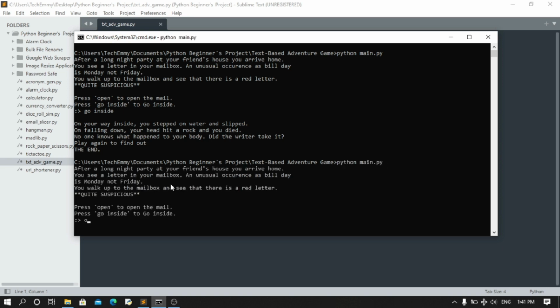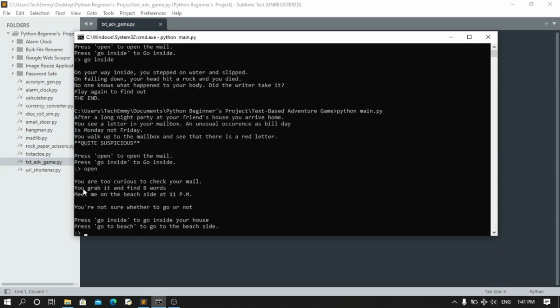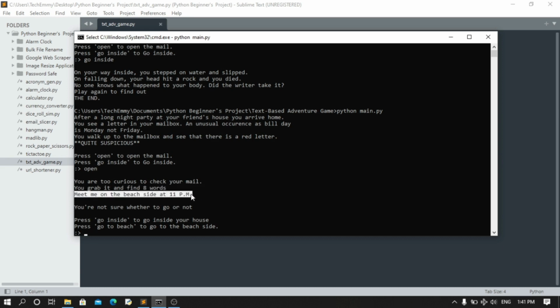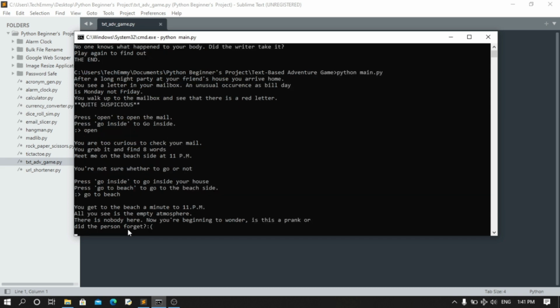Now if I choose to open, he finds eight words in there. Of course I know what this is all about already. So he meets me on the beach side at 11 p.m. That's what is inside the letter. Now let's go to the beach. If he goes inside, he's going to basically die again. I wrote it, so I know what's going to happen. We're going to go to the beach.